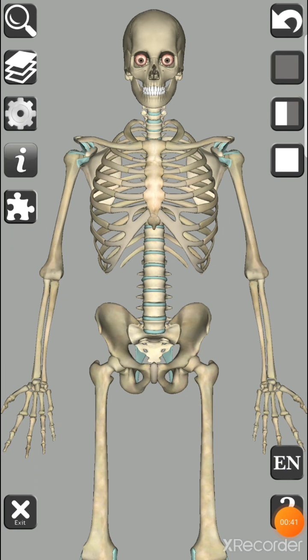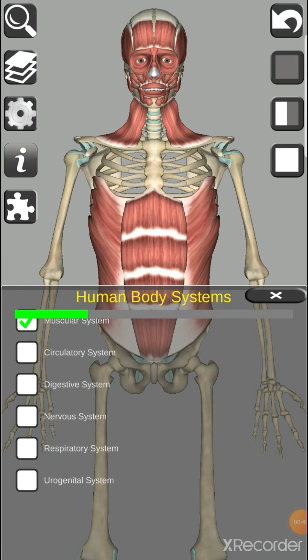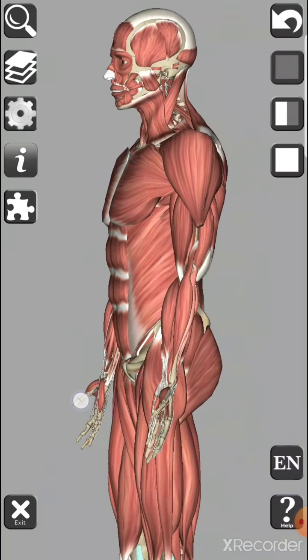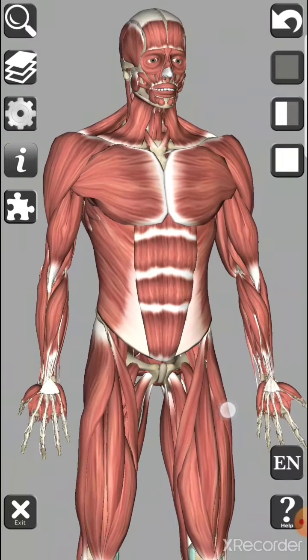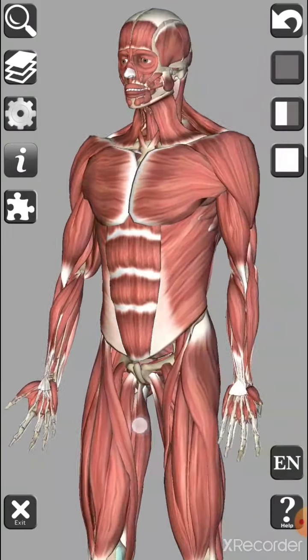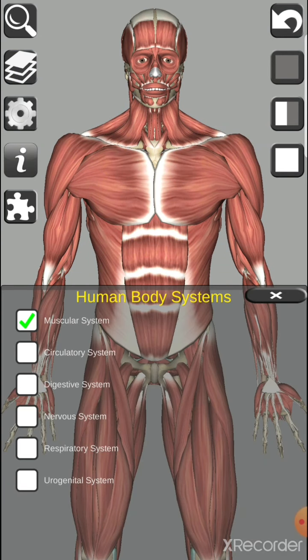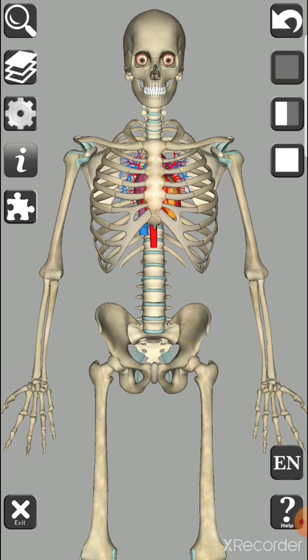Those different systems you can see here. What do you see here now? Yes, this is the muscular system, the muscles which are present on a human body. We have the skeleton system and the muscular system. Then we have the circulatory system.